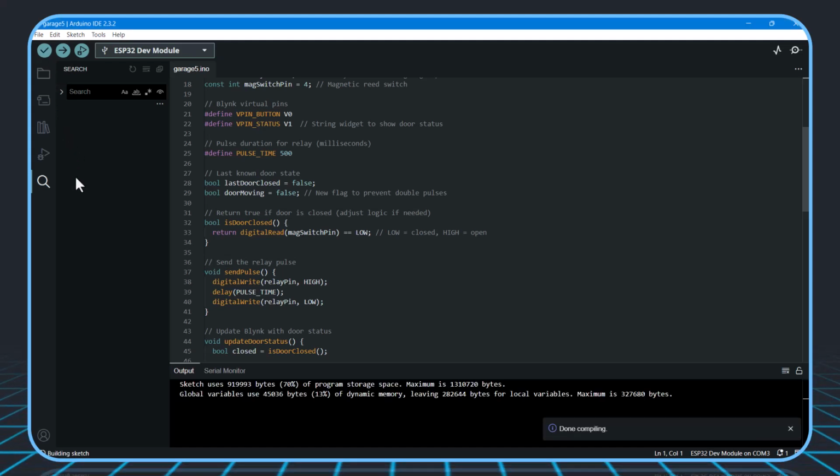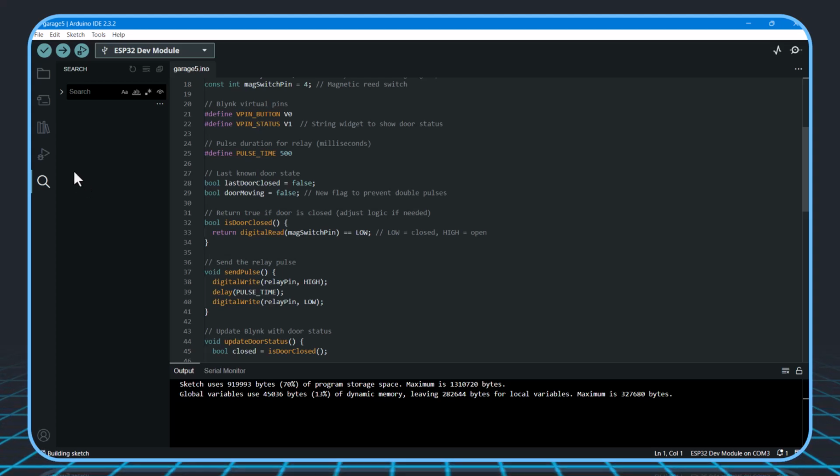After compiling the code and uploading to ESP32, we see in the serial monitor the messages sent by the app.